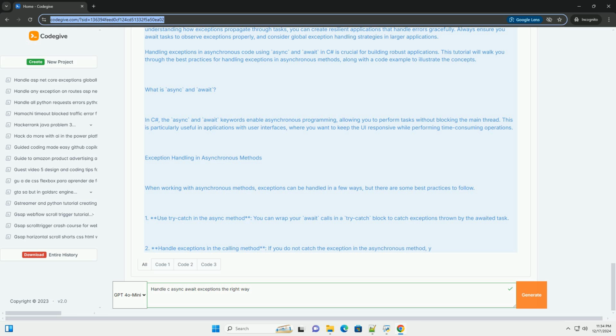Example code. Here's a simple console application demonstrating how to handle exceptions in asynchronous methods. using System; using System.Net.Http; using System.Threading.Tasks; class Program { static async Task Main(string[] args) { try { await FetchDataAsync("https://api.github.com/users/octocat"); } catch (Exception ex) { Console.WriteLine($"An error occurred: {ex.Message}"); } }